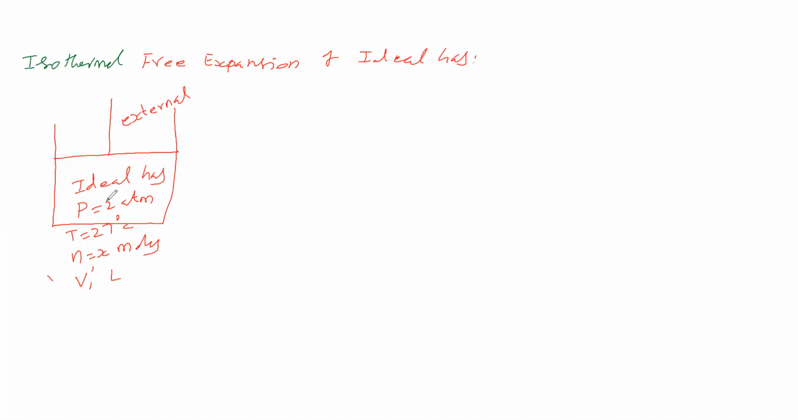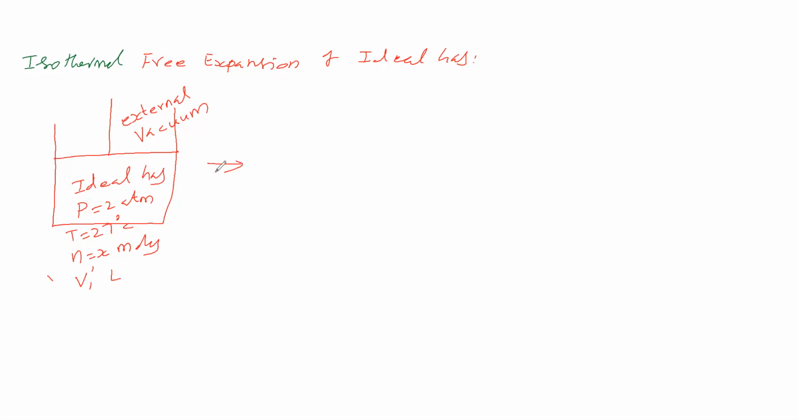Now this ideal gas is going for expansion. Free in the sense when it is going for expansion, nothing should disturb this. The external should be vacuum, the piston should be weightless, and it should be frictionless. Then only free expansion is possible.